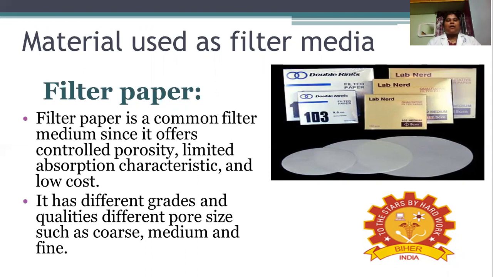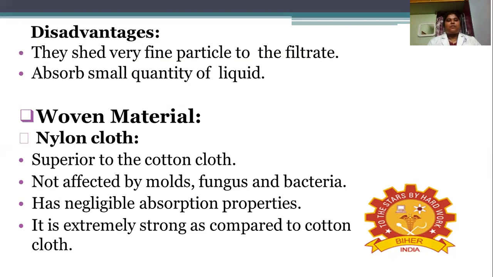So based on our filter sample particle size, we can select the filter paper, which is made up of cellulose paper. And then coming to the disadvantages of this filter paper: they shed very fine particles into the filtrate and absorb a small quantity of the liquid.